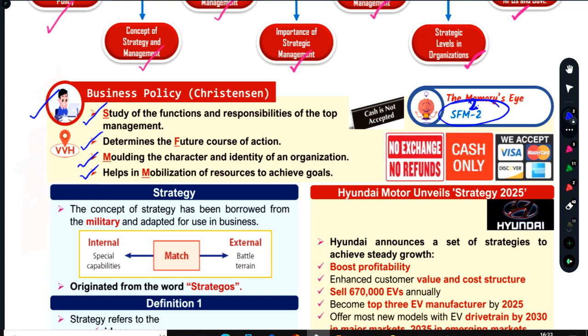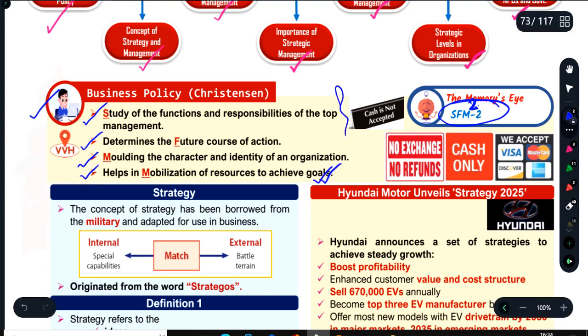Molding the character and identity of the organization is completely related to the brand, how we are going to change the face of the organization with changing times. Say in the 21st century, organizations need to adopt some e-business, e-commerce models or architectures. Whether we are ready for that or not, this is again molding the character and identity of the organization. If we don't mold it, we will become outdated. It also helps in mobilization of resources to achieve goals. It is not that you will only do some planning and set responsibilities; you need resources and you need to mobilize them. You need to decide which resource should be used at which place within the organization.